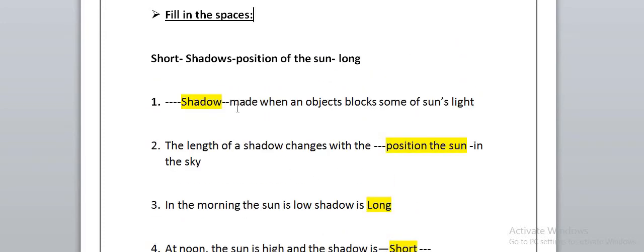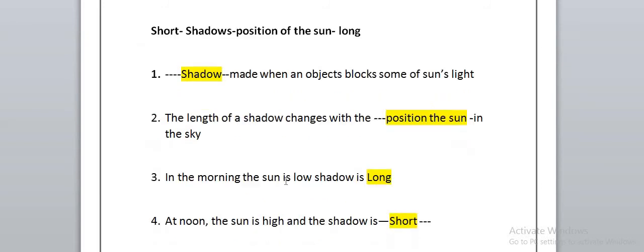Okay, let's move to this part, which is fill in the space, and it's about the shadow and the light energy. What is made when an object blocks? Actually, guys, when the light does not pass through the object and when it falls on the object, it will make what's meant by a shadow. So the shadow will be made when the object blocks some of the sunlight. And actually, in number 2, the length of the shadow will change according to the position of the sun, which means if the sun is high, it will have a different shadow than if the sun is low.